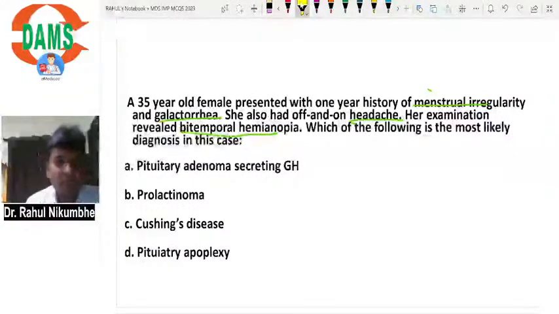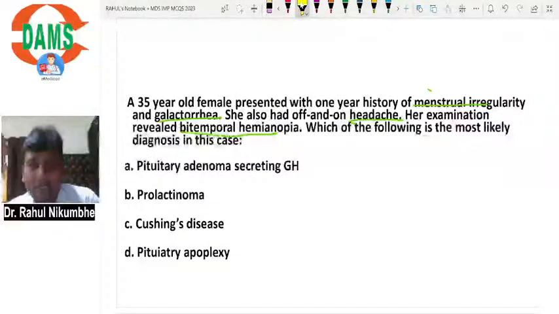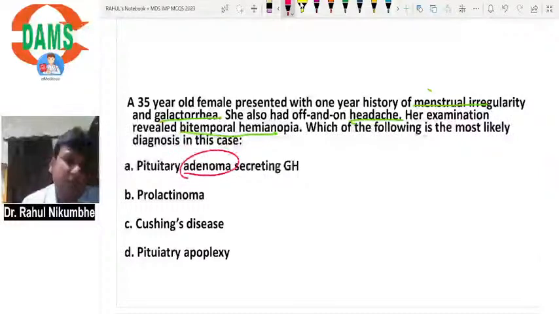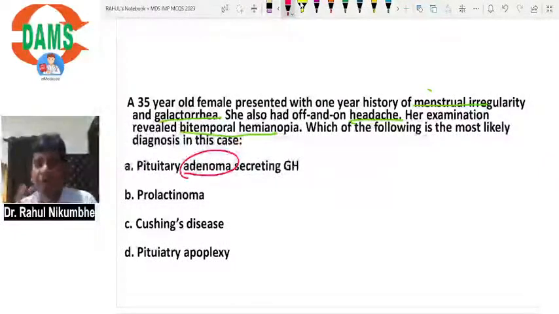Now, if I discuss the options, the first option is pituitary adenoma secreting growth hormone. This adenoma, a tumor of pituitary, can compress the optic chiasma. If the optic chiasma is compressed, the patient will have a visual field defect, and the classical visual field defect after compression of optic chiasma is bitemporal hemianopia.